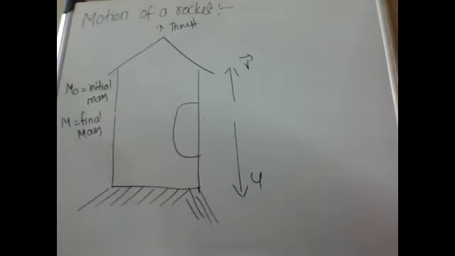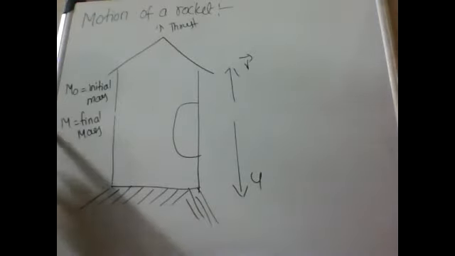This is the diagram. So the rocket is an example of a system of variable mass. M naught is the initial mass and capital M is the final mass.